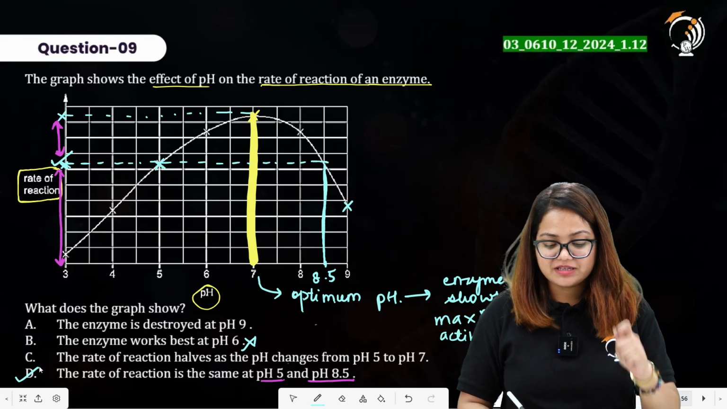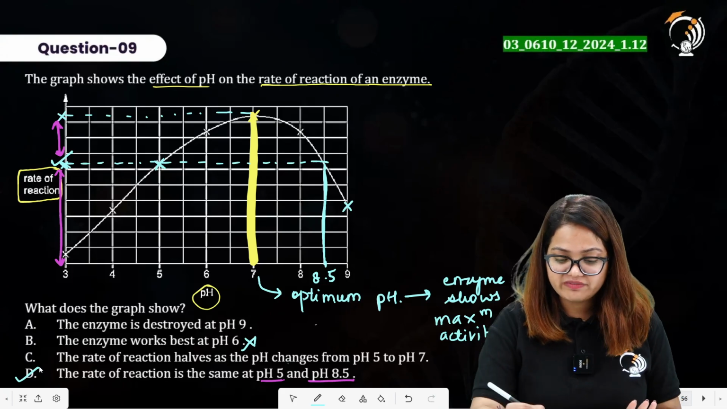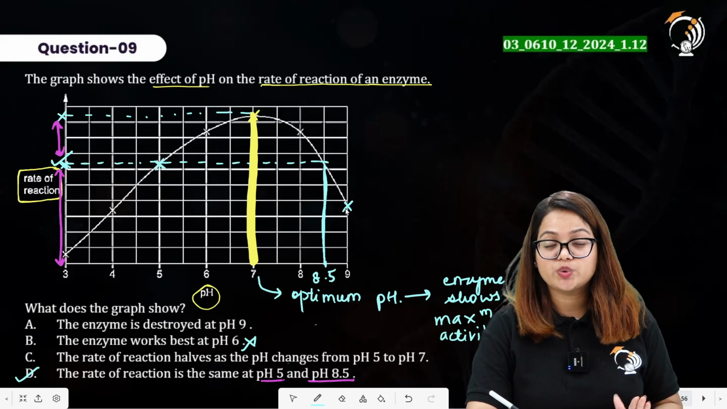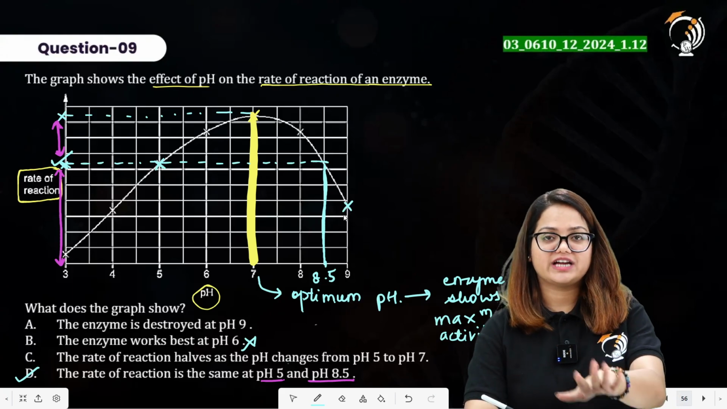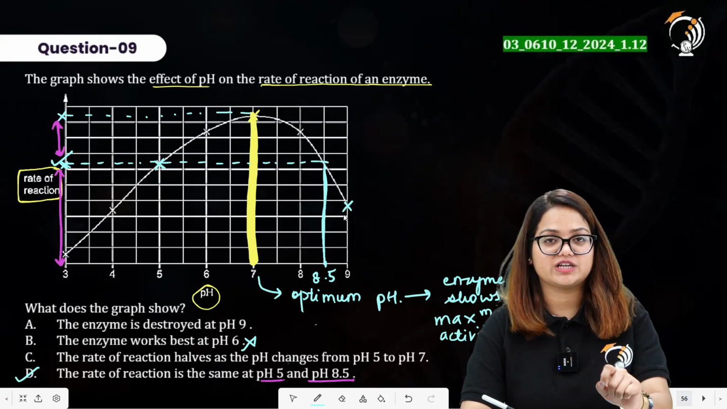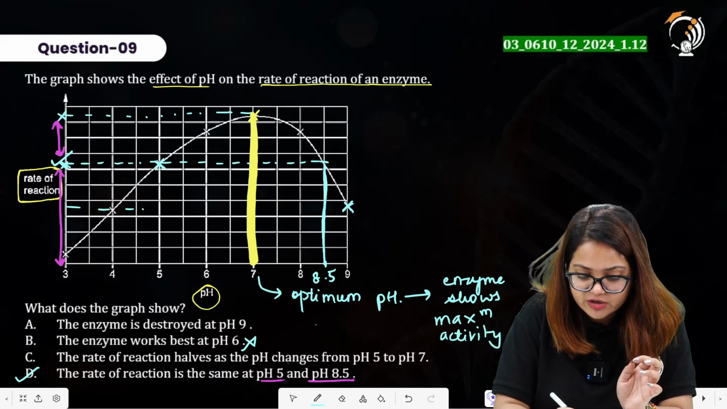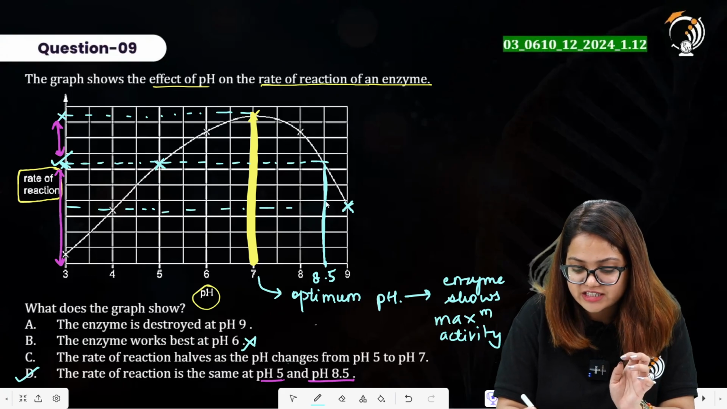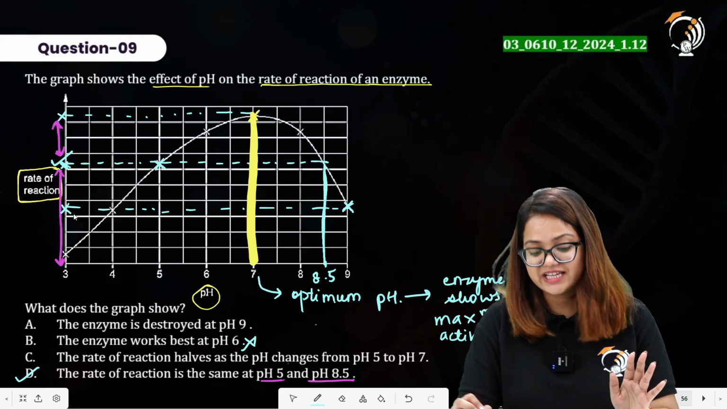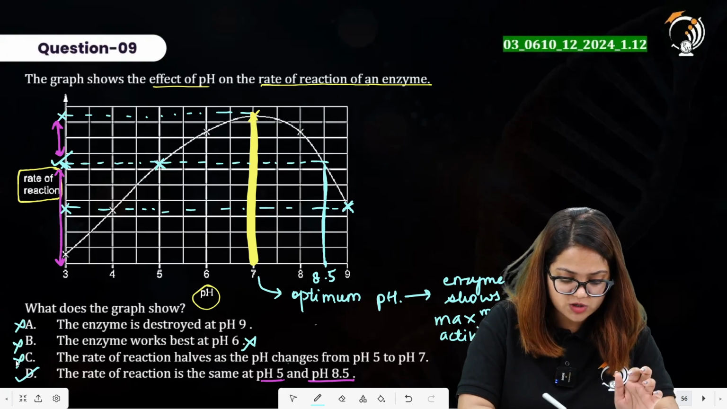Now the enzyme is destroyed at pH 9, as stated in statement A. If the enzyme was destroyed at pH 9, it would not have shown any value for rate of reaction. It would simply have shown 0 as the value. So since it is showing a certain value for rate of reaction at this particular pH, we will not say that this is the point at which the enzyme is destroyed. So A statement here goes incorrect, B is incorrect, C is also incorrect.